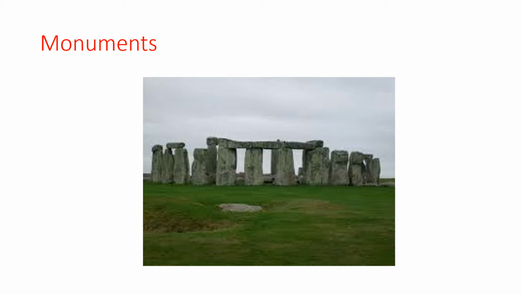For example, Sanchi Stupa, the university at Nalanda, then the Shore Temple at Mahabalipuram, etc. are some of the ancient Indian monuments. Have you ever visited the Shore Temple at Mahabalipuram?